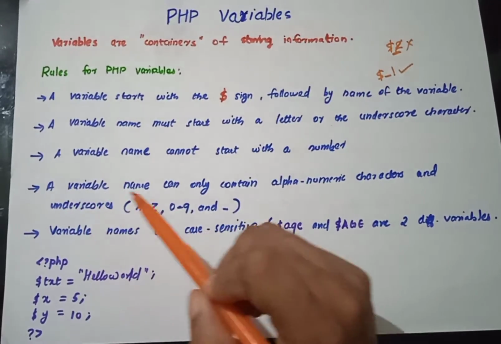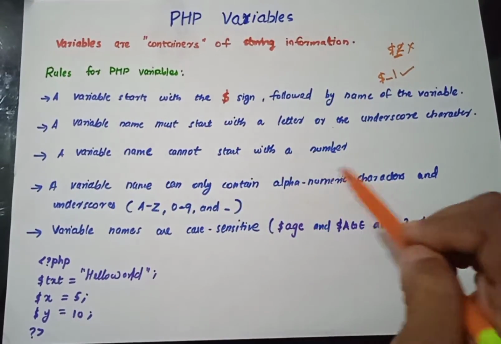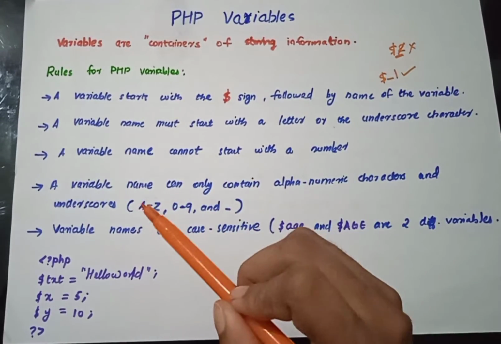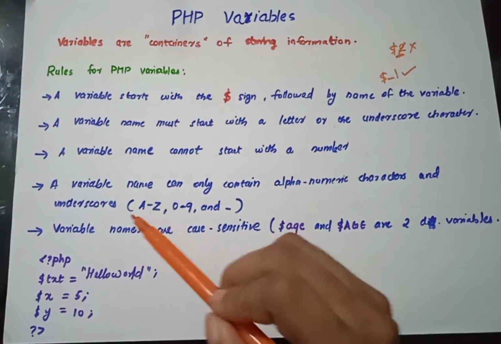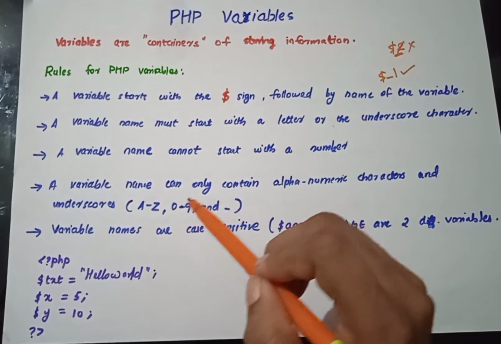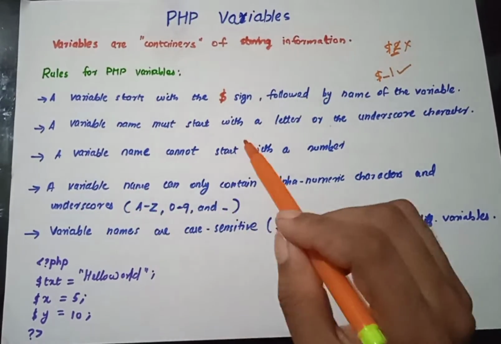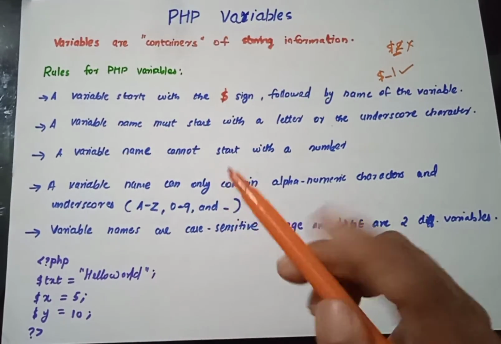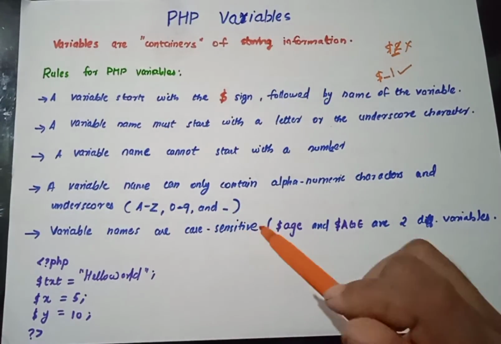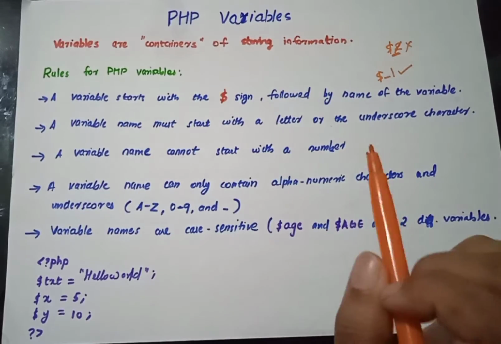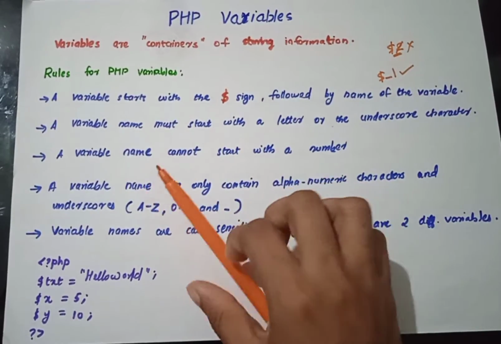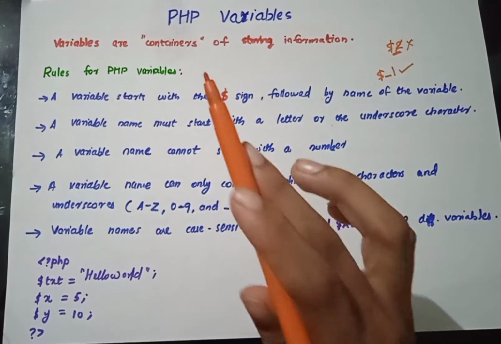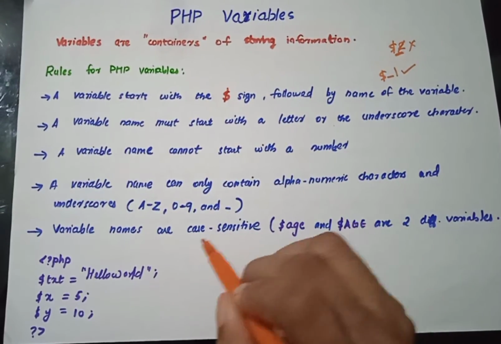Then the next one is a variable name can only contain alphanumeric characters and underscores, as we know. But the thing is, always start with a letter or an underscore. Then you can add numbers or anything accordingly. The next one is variable names are case sensitive. We told that in our previous session about PHP case sensitivity. Even though PHP itself is not case sensitive, PHP variables are very much case sensitive.